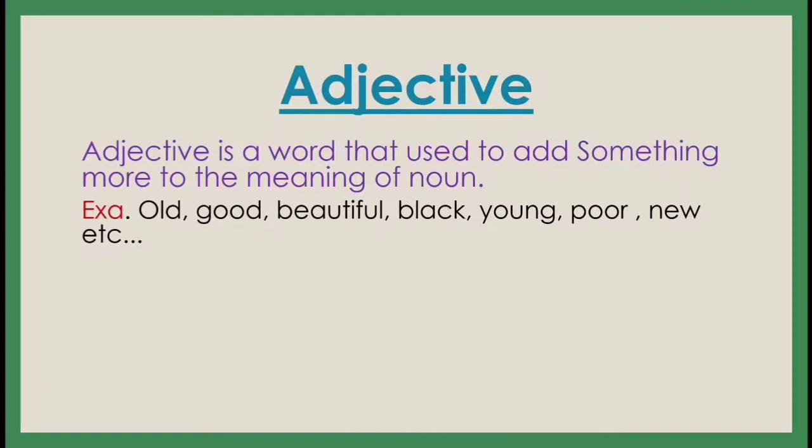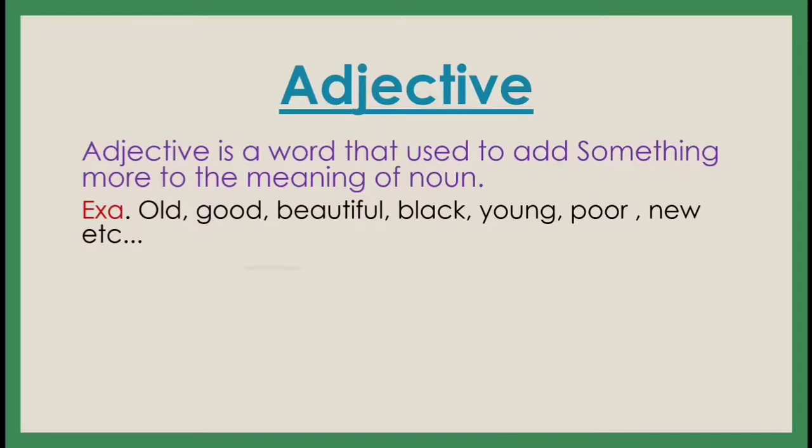For example, old, good, beautiful, black, young, poor, new, etc. Sometimes when we speak, we use these words in our sentences, and we have to learn what they are called.